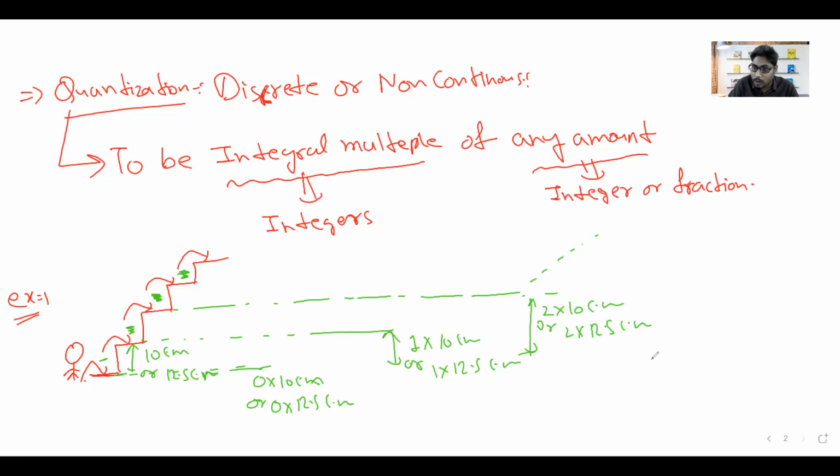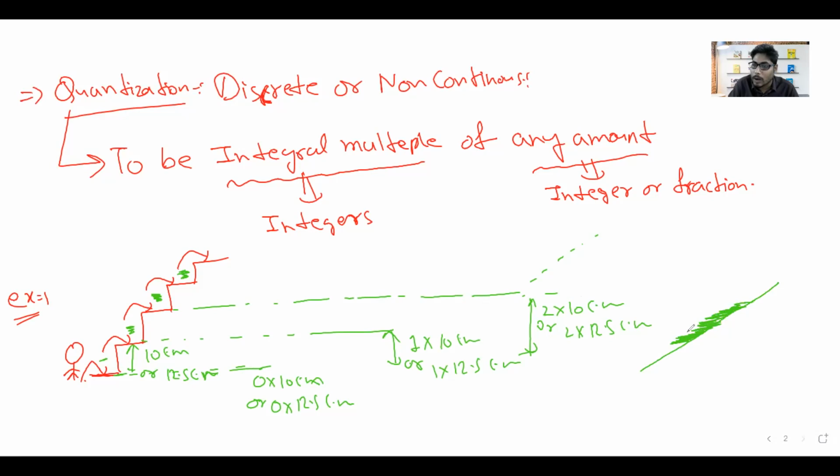What is non-quantized? Simply, consider this inclined plane. When that person wants to move through it, he can possibly exist at any level of height, so the possible levels of height are continuous.